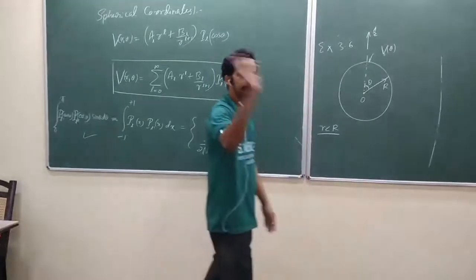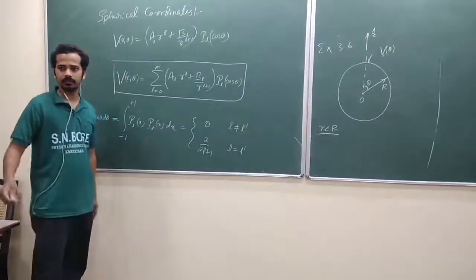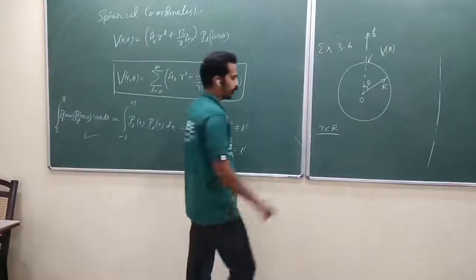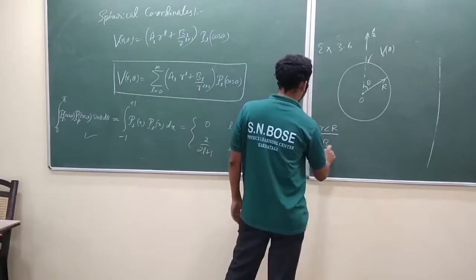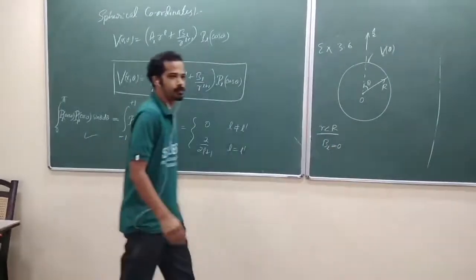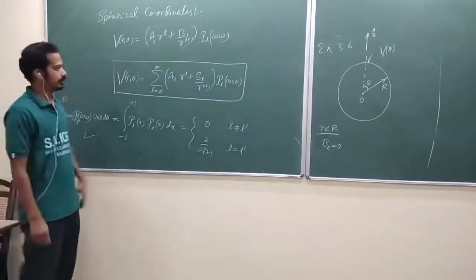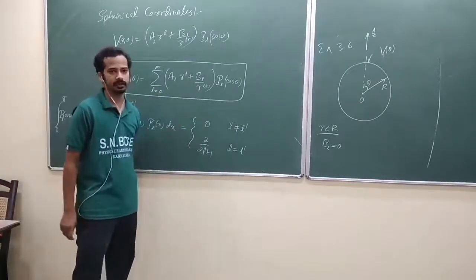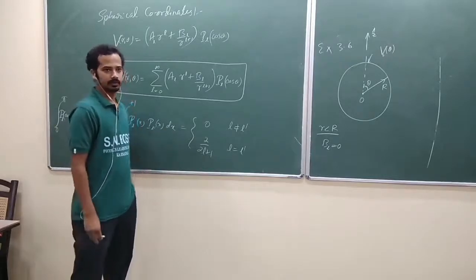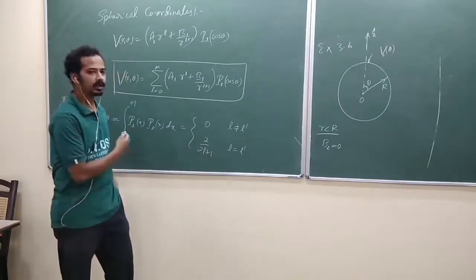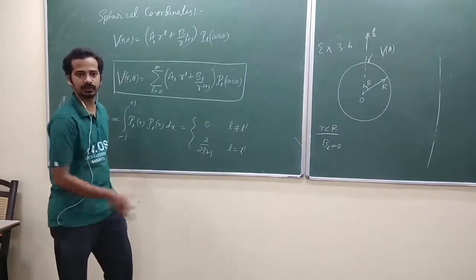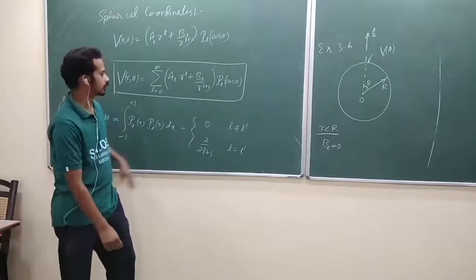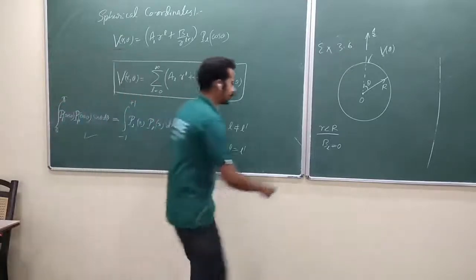The extremum value should occur at the boundary. Your maximum possible value should occur at the boundary, as there are no other charges. So when r is less than R, you have to choose B_L equal to 0. Why? If you keep B_L non-zero, your solution will be infinite at the center. That should not happen. That's a kind of boundary condition. Even though he hasn't mentioned it, you have to grab this boundary condition. One of the coefficients is known: B_L equals 0.